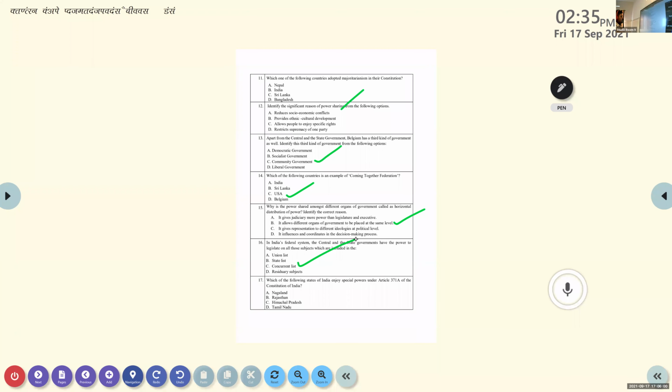Seventeenth question. Which of the following states of India enjoys special powers under Article 371A of the Constitution of India? Nagaland. Okay, that is the answer. Nagaland, correct answer. Almost all the listeners know that answer. Good one. Next question.